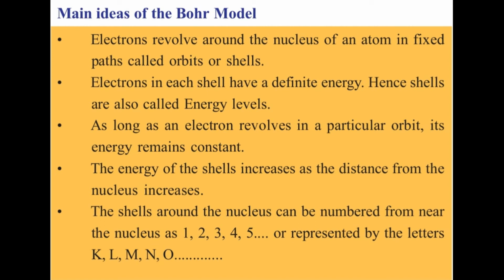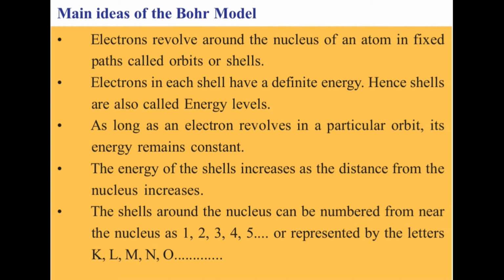You can see it on the slide, right? Next, let us see the third postulate. As long as an electron revolves in a particular orbit, it has a definite energy, or the energy remains constant. The fourth one: the energy of the shells or orbits increases as the distance from the nucleus increases.